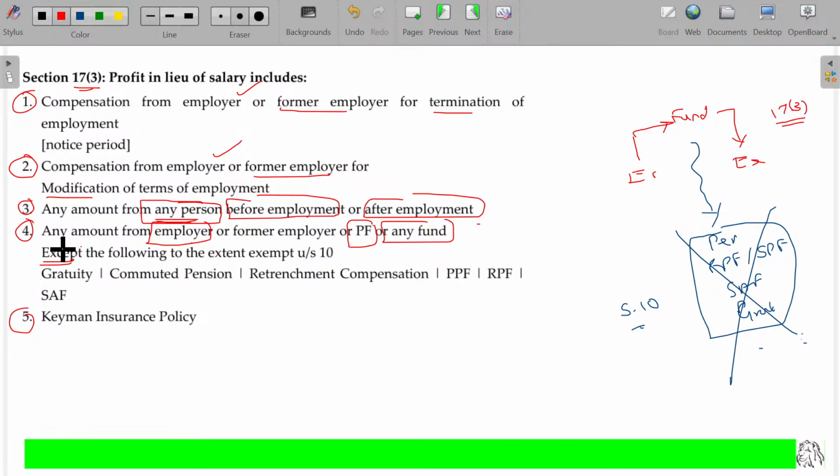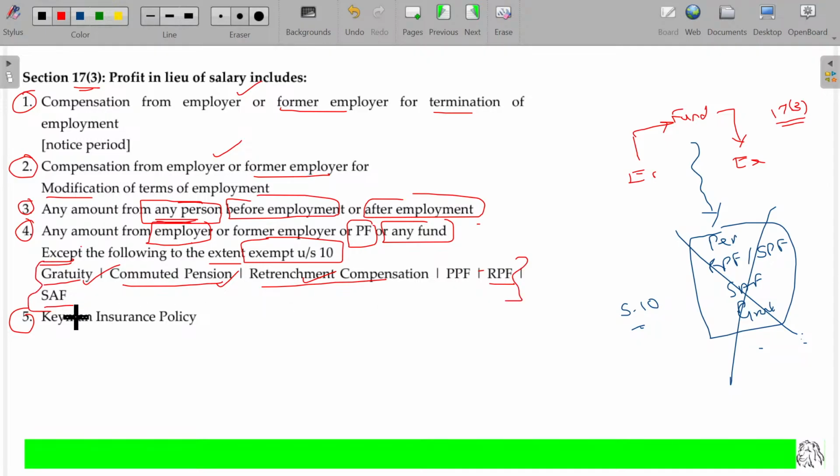What are they? Gratuity, commuted pension, retrenchment compensation, RPF, and superannuation fund. Okay, provided they are exempt under section 10. Sir, I could not remember and I don't know what these terms are, sir. No need to worry about that. We are going to study all these things one after another now.